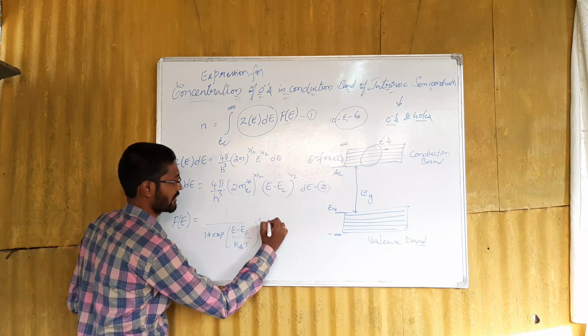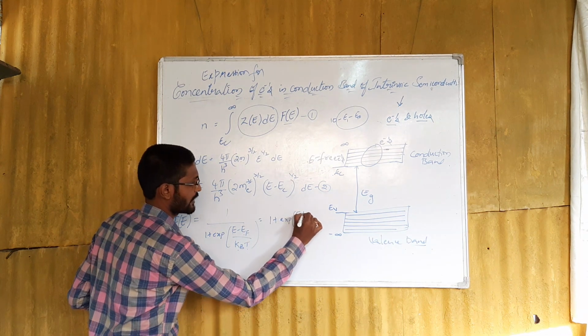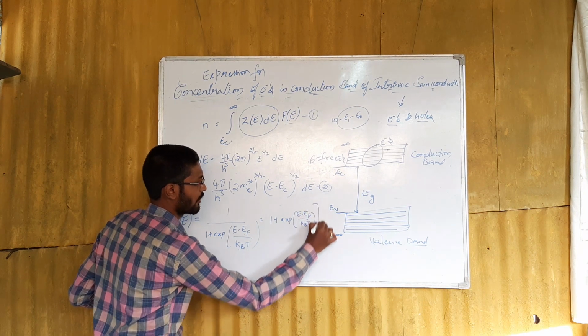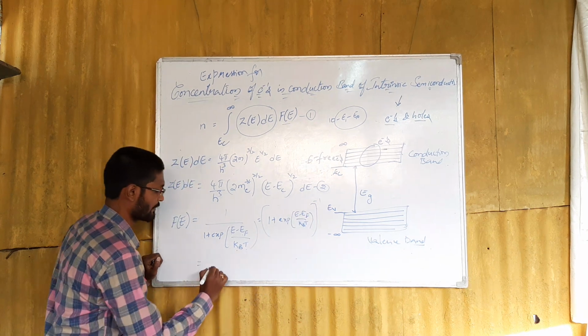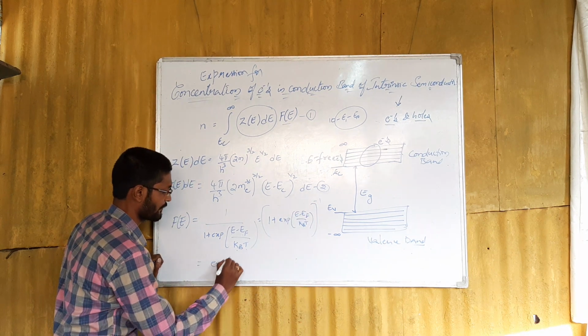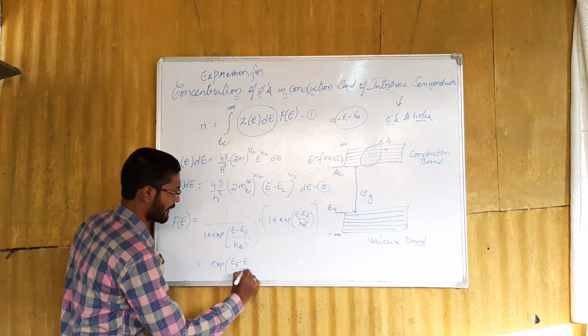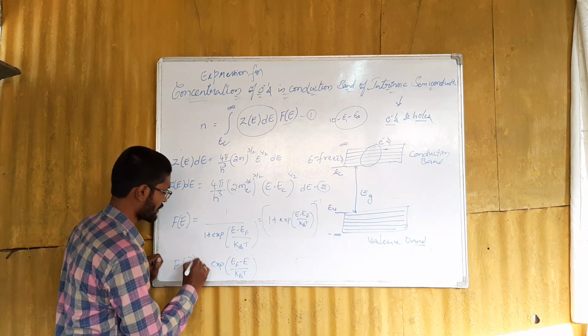This can be written as 1 plus exponential of E minus EF by kBT whole to the power of minus 1, and f of E becomes exponential of EF minus E by kBT. This is equation 3.